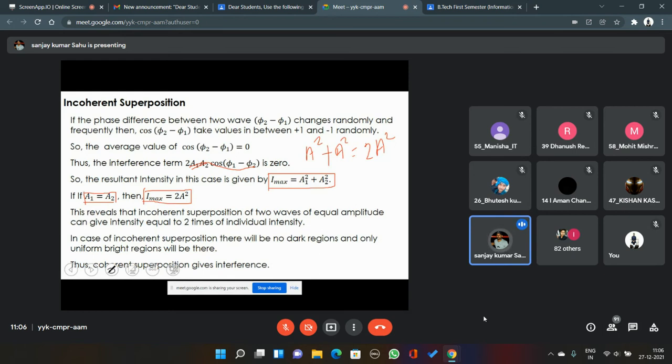Now, what is the intensity of waves after superposition? Same, 2a square. Before superposition also, the total intensity of the waves, because intensity you can add scalarly. Amplitude you cannot add in a scalar way, but intensity you can add in a scalar manner. They are numbers. So the total intensity of the waves before superposition equals 2a square. Intensity of the waves after superposition is also 2a square.